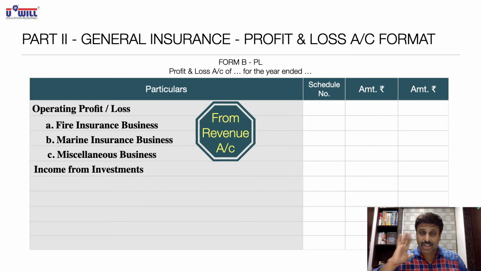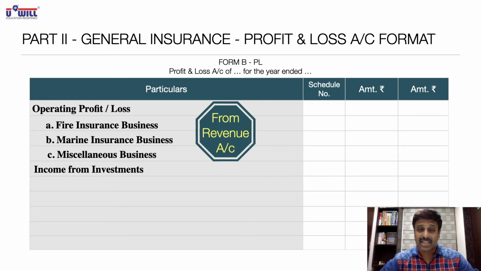In your questions, if they say interest received in bracket fire, then you write in revenue account. If they say dividend received bracket marine, then you write in revenue account. If they say rent received in bracket miscellaneous, then you write in revenue account. But if they say interest received and in bracket nothing is mentioned, whether it is related to fire or marine or miscellaneous, then you write that interest in profit and loss account. You can rewind and listen to this once again.